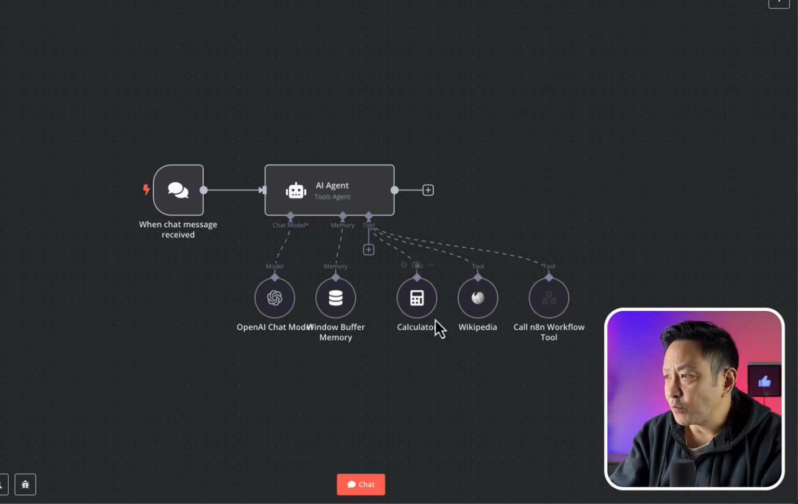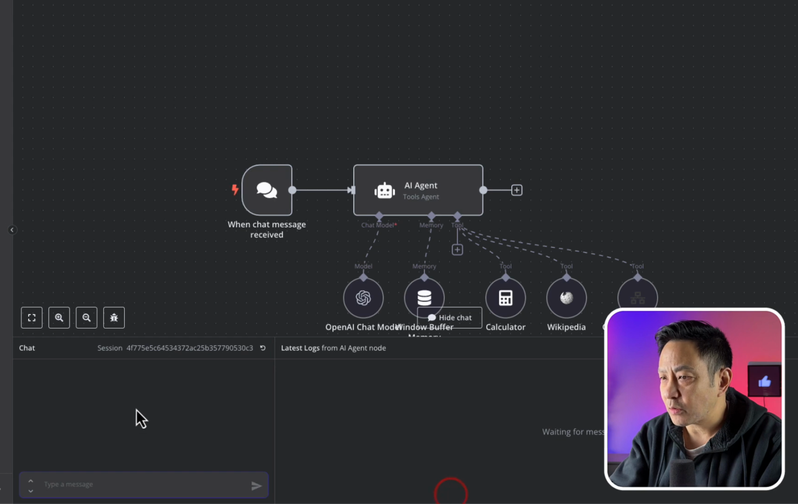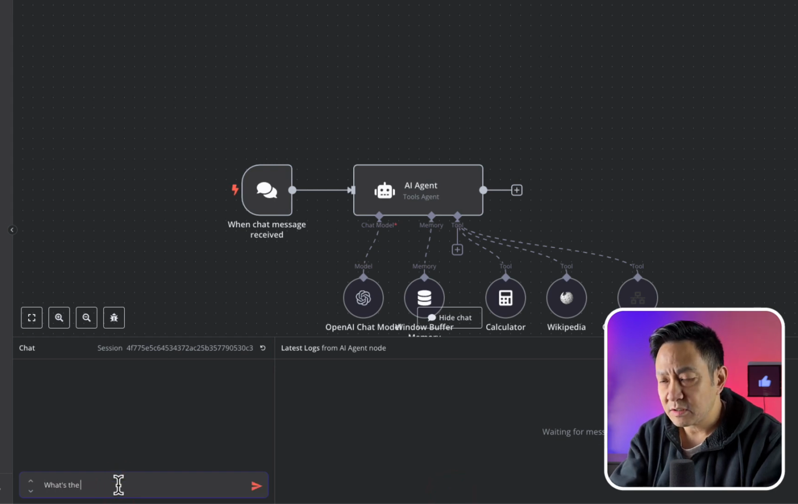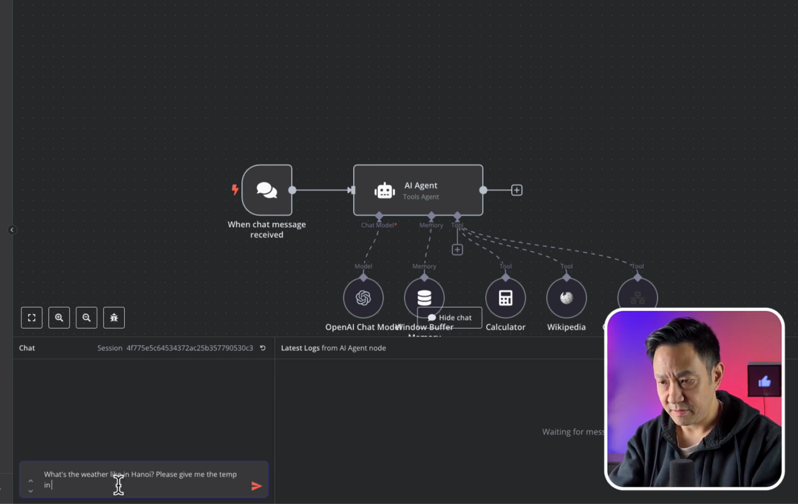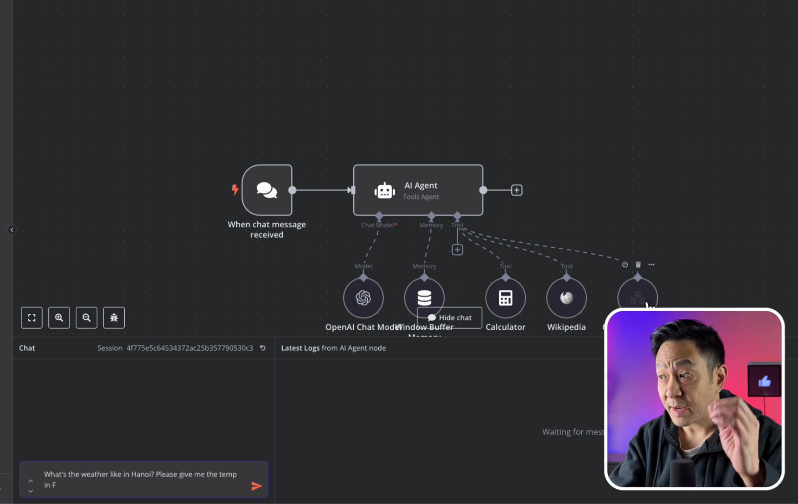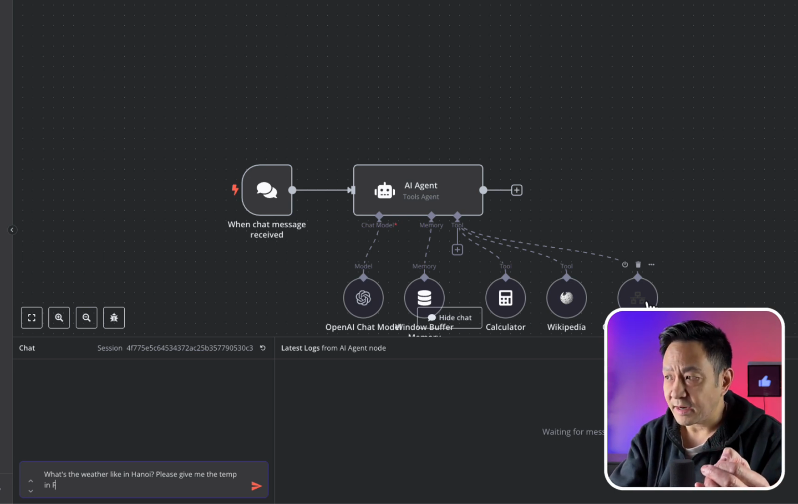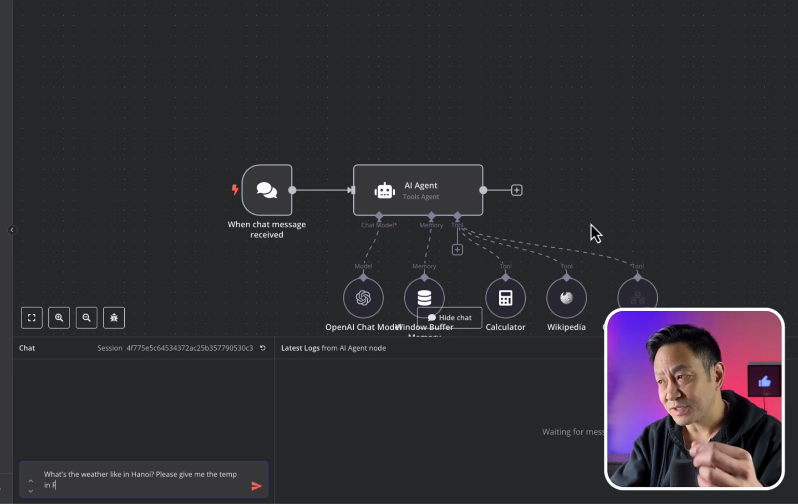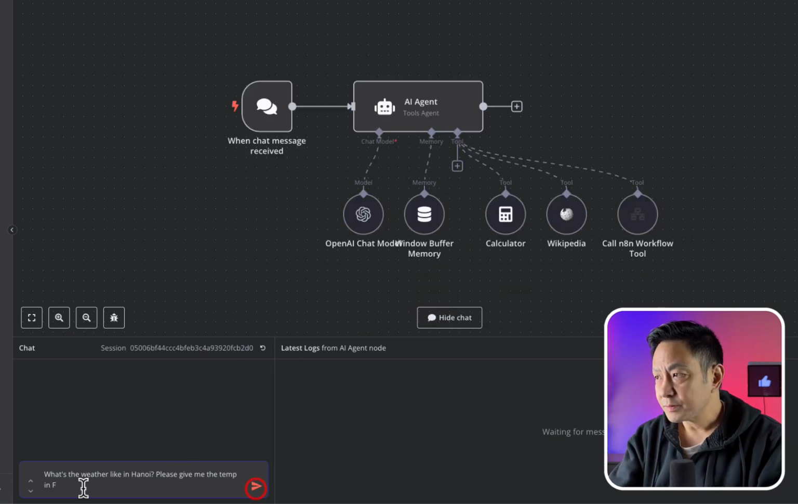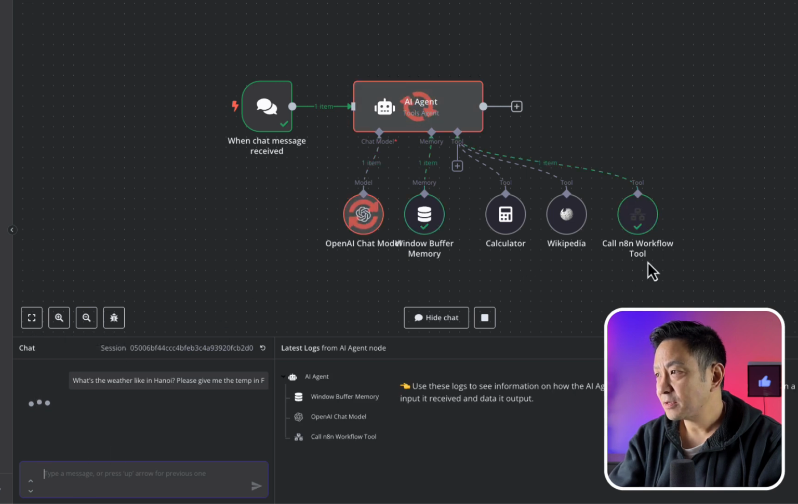Now I want to test whether it can use multiple tools and do the reasoning on its own. So maybe a quick simple test would be like, what's the weather like in Hanoi? Please give me the temp in Fahrenheit. And see what that does. So what I'm hoping this will do is it'll actually get the weather, but it'll be in metric units, so Celsius, and then it hopefully knows how to convert Celsius to Fahrenheit, and maybe it will use the calculator. So it's going to hopefully use two tools here. So I'll press enter. Let's see what happens.